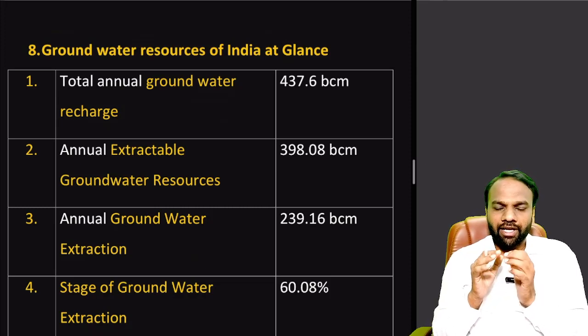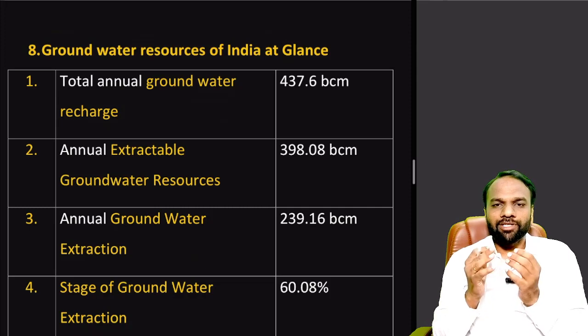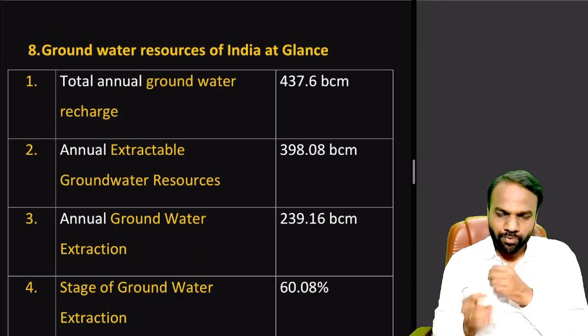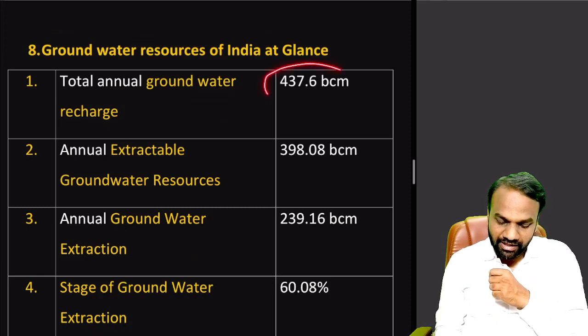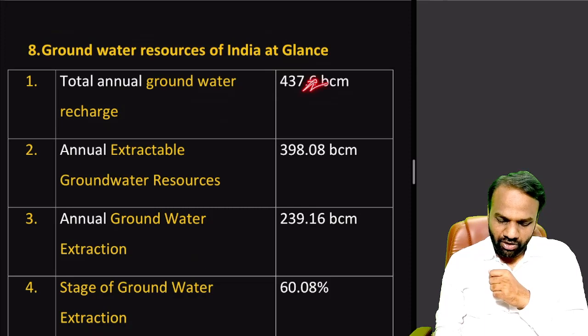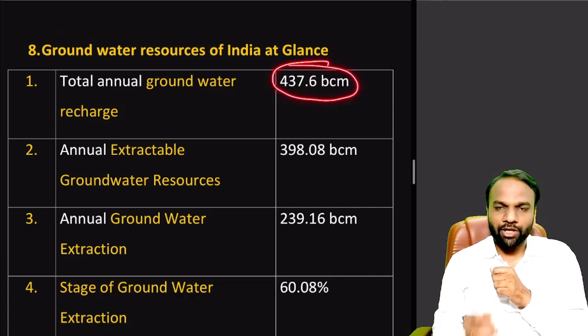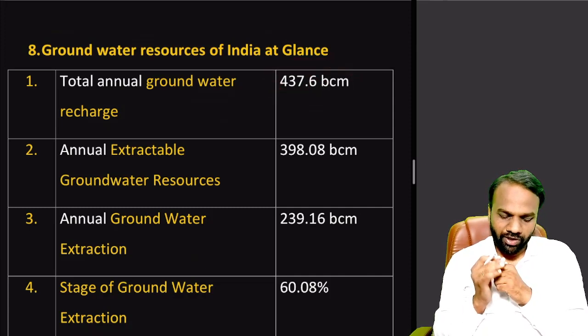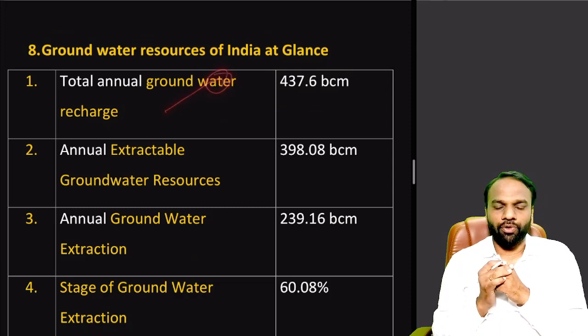So in India, annually, how much groundwater recharge takes place? We should be able to at least recall the approximate value, that is 437 billion cubic meters. Ignore the 0.6. You can remember it as 430 or 440. Approximately 430 billion cubic meters of groundwater is recharged annually. A very important point to note.